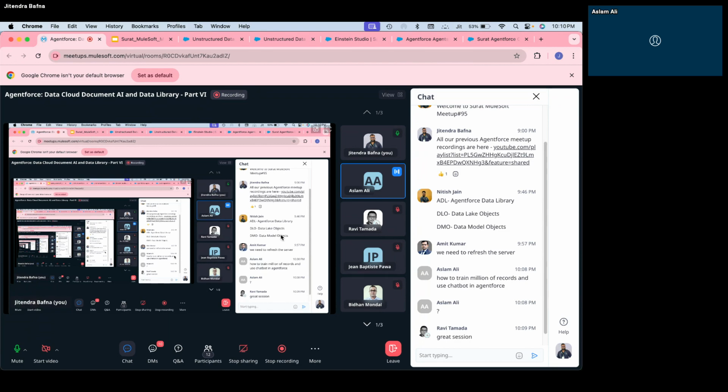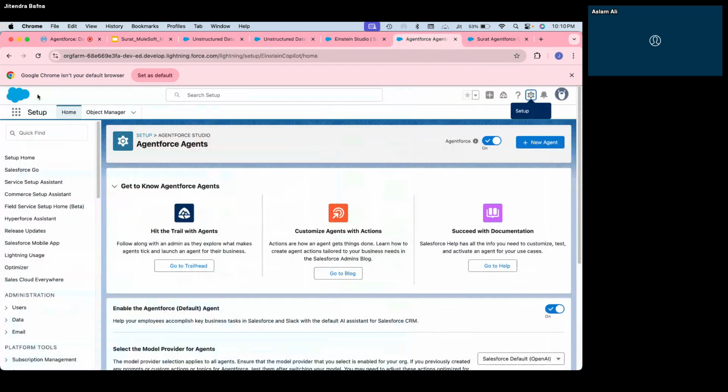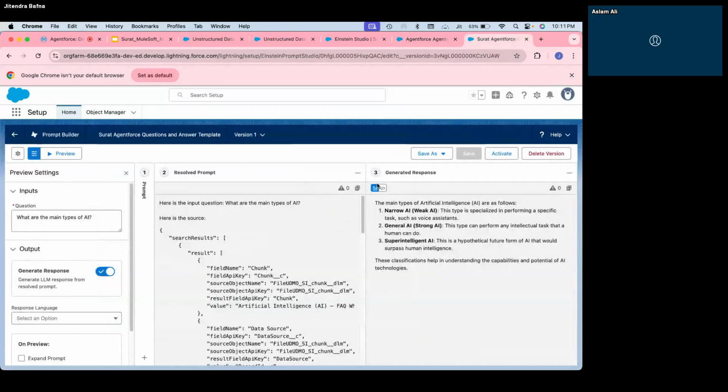Is this a correct workaround? No, see, you mentioned correctly, and you gave me one more idea. I already showcased in my previous video, in my previous session, how we can call the prompt. We can call the prompt template also.